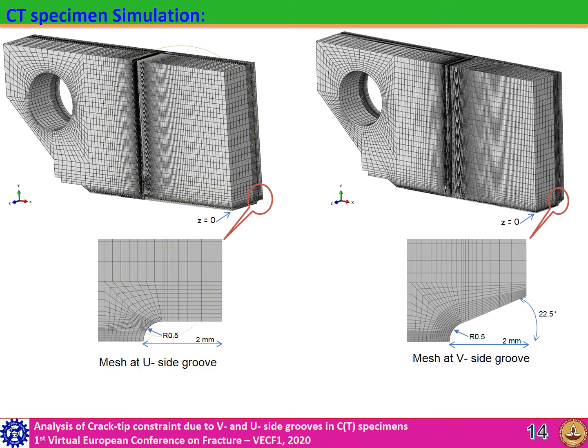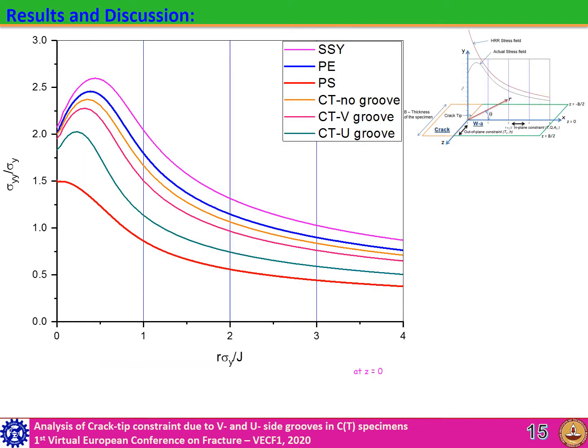Here it is shown that a structured mesh is provided around the side groove radius to get precise output. Stress in the y direction with respect to R by CTOD is shown here. In this plot, it is understood that the plane specimen experiences more stress at the crack tip than side grooved specimens. V groove condition shows better stress condition than U groove condition. Also observed, the stress condition of plane stress is lowest, and plane strain is higher but lesser than small scale yield condition.